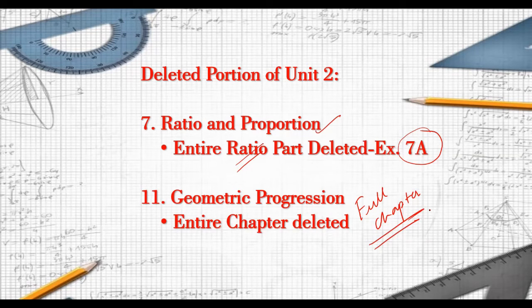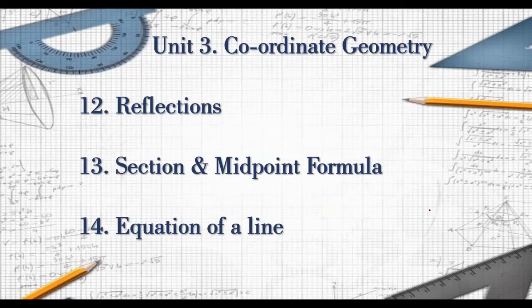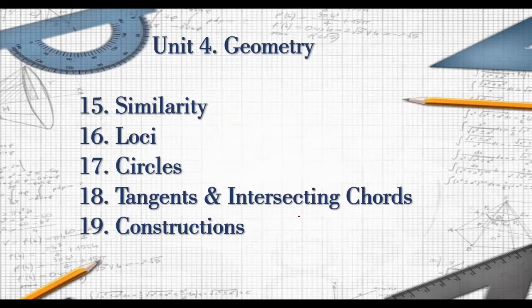I know many of the students are going to be very happy with this news. Now, as far as coordinate geometry is concerned, reflections, again one of the easy chapters, fully there as it is in the textbook. Section midpoint formula, again one of the easiest chapters that we have, fully included. Equation of a line, again fully included. Nothing is deleted from this part.